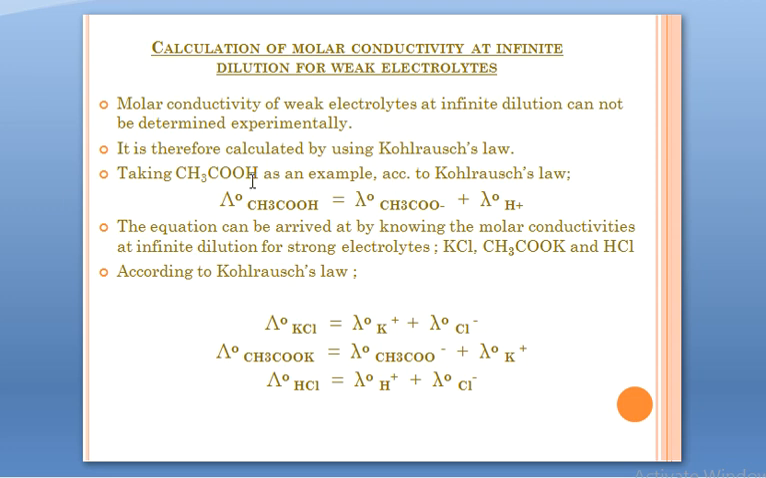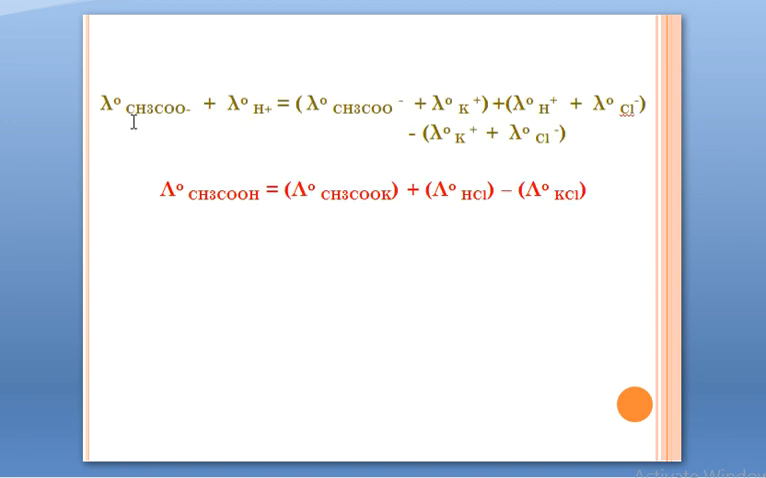As I said, λ°CH3COOH, where will we get it from? When we'll have these 2 values. And where will we get these 2 values from? When of all these values we do summation and subtraction so that we get the values of these 2. First we take up CH3COOK, λ° of acetate ion plus λ° of K+ plus λ° of H+ and λ° of Cl−.